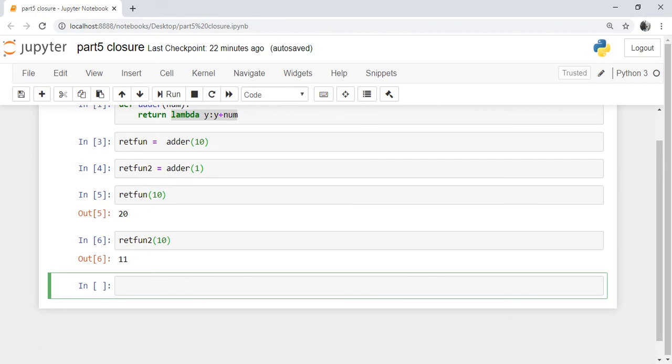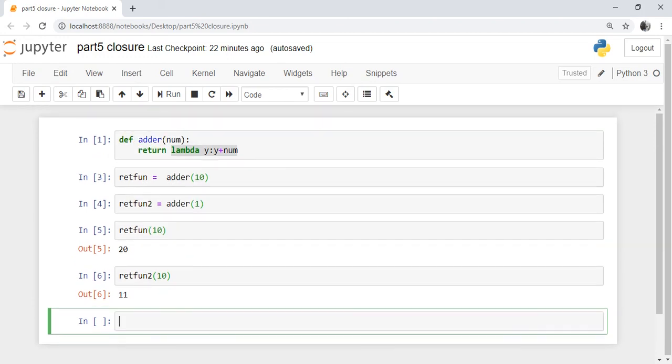A closure or a lexical closure remembers a value from the enclosing lexical scope, local scope, even when the program flow is no longer in that scope. Your program flow was not there, but the state was captured in retfun and retfun2 variables, therefore it was able to give different outputs.